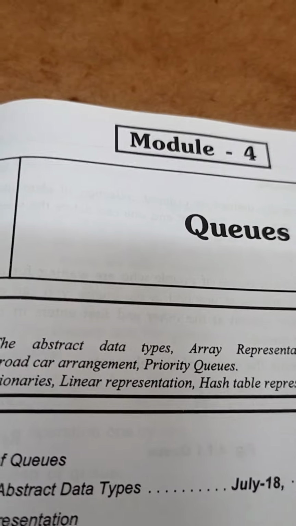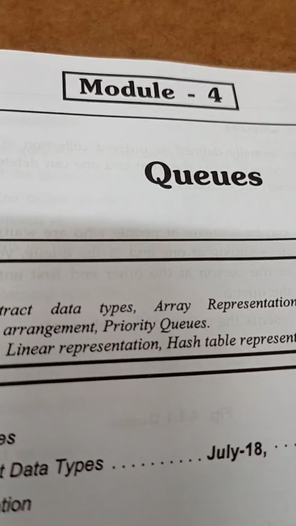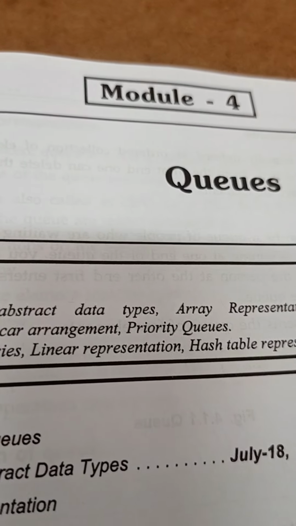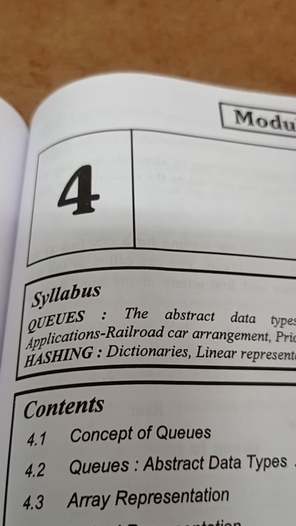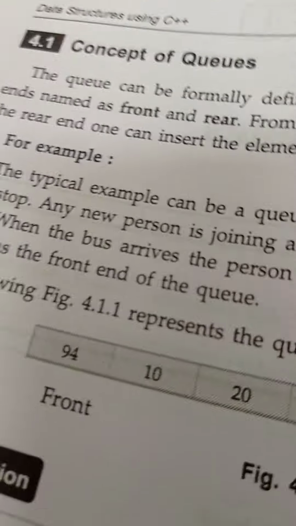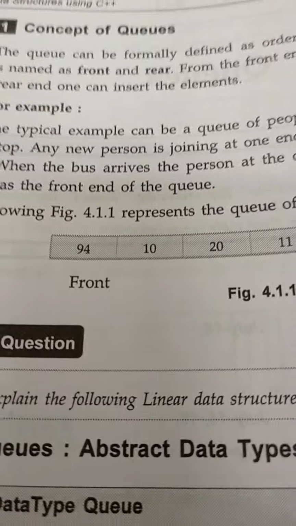My dear friends, my dear students, today we will discuss the concepts related to the fourth module, that is about queues. A queue is a type of data structure which works on the principle of FIFO, that is first in, first out.